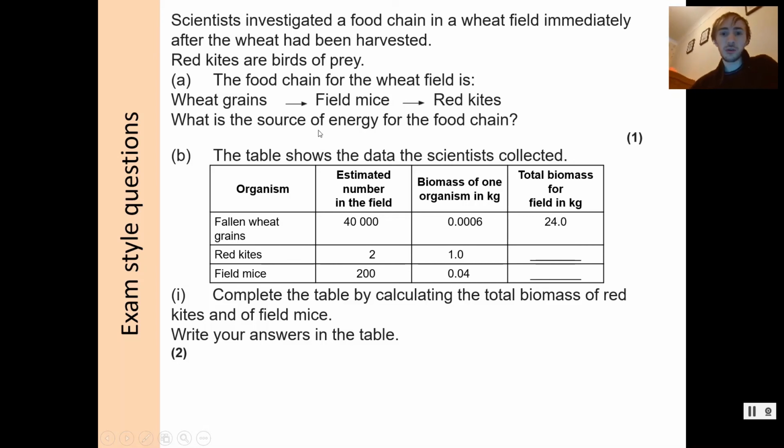Fine. So, what's the source of energy for the food chain? Well, again, this is the classic question people get wrong. A lot of people will write wheat, grains, if they hadn't done this lesson recently. Sun. The sun is the source of energy.